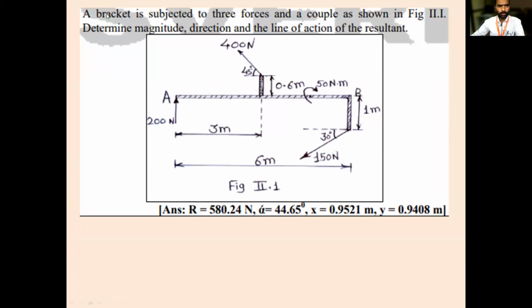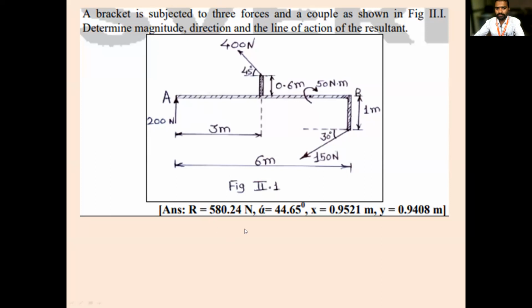So what is asked in this problem? A bracket is subjected to 3 forces. This is one force, 200 Newton. This is 400 Newton. There is one more, 150 Newton. And a couple. This is the couple. So determine the magnitude, direction, and line of action of the resultant force. So what is asked? The resultant force you have to find out.